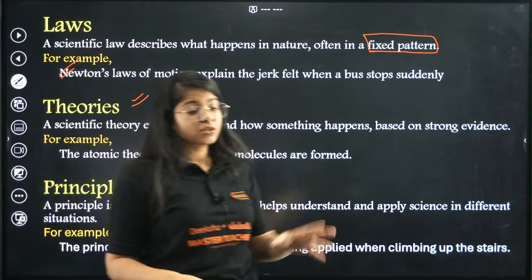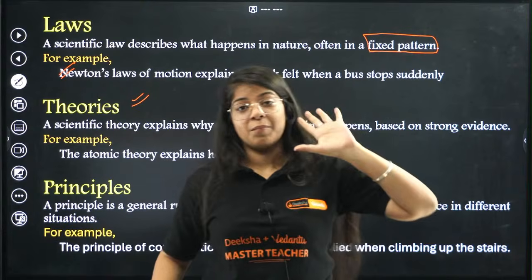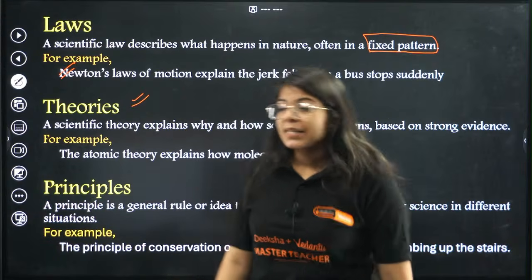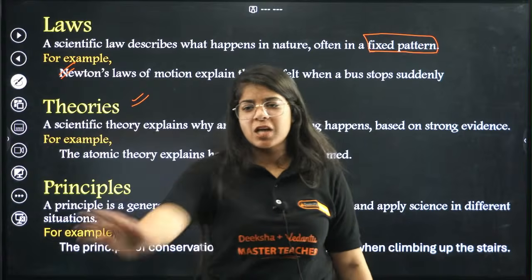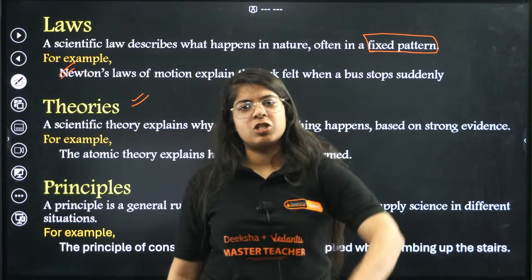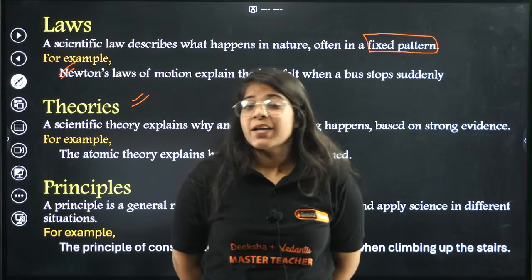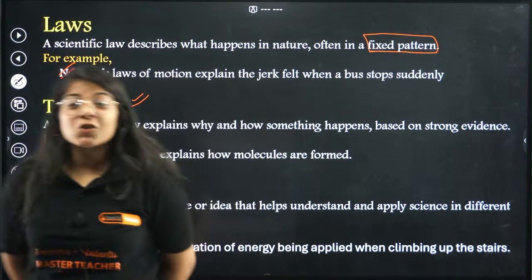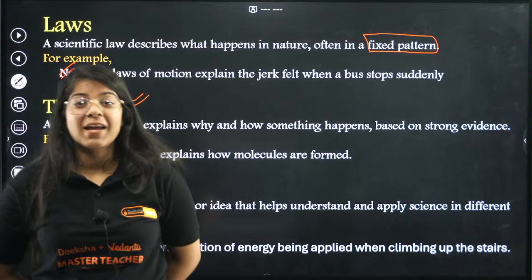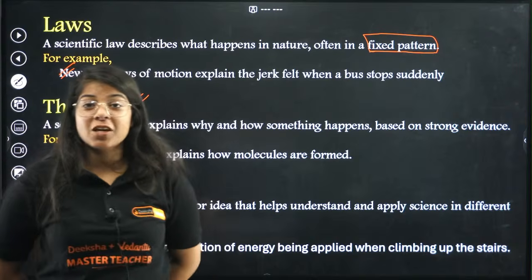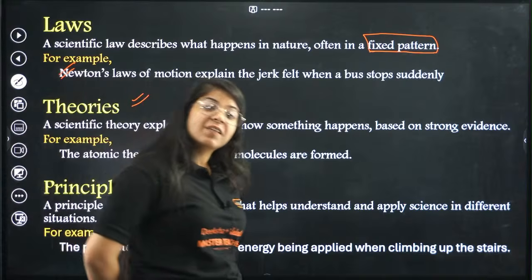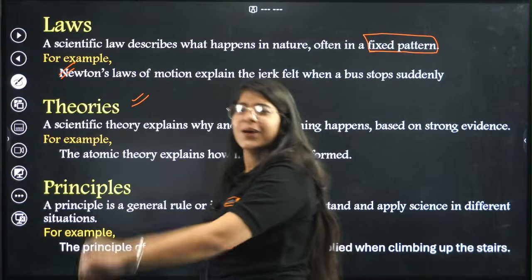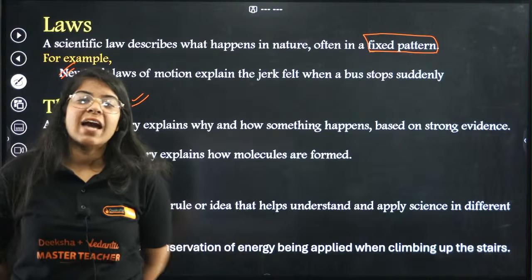If your teacher knows that Aditya does not cheat in the exam, it is his general rule, his principle that I won't cheat in the exam. Then if someone complained against you, okay, Ishant came and complained, "Ma'am, Aditya is cheating." The teacher will say, no, I know Aditya is a good person and Aditya will abide by his principles, right? So that is the general rule you have. And what idea did it give your teacher? It gave an idea that even in a different condition, your teacher chose to trust you, right? And not Ishant, okay?